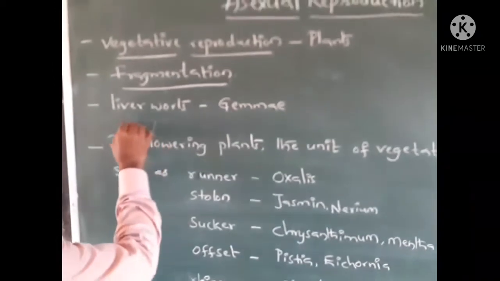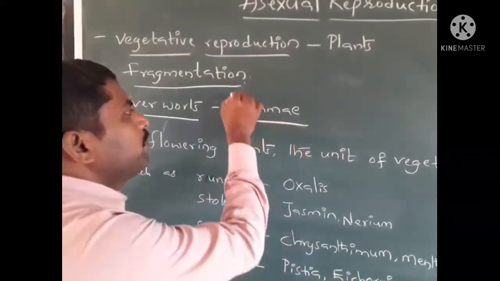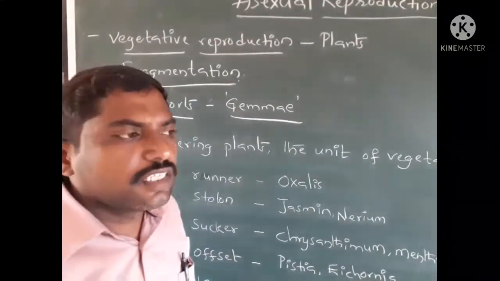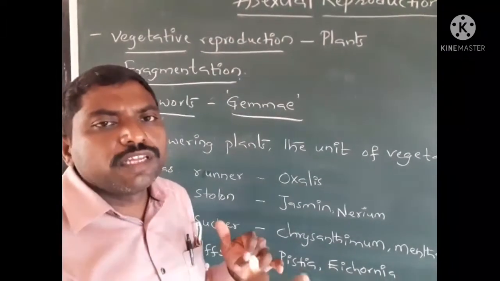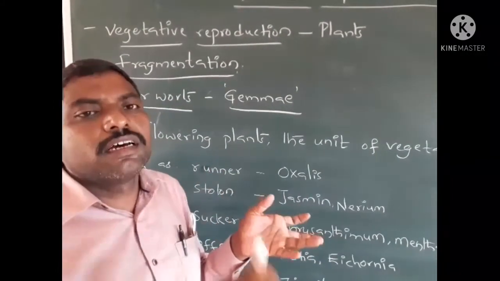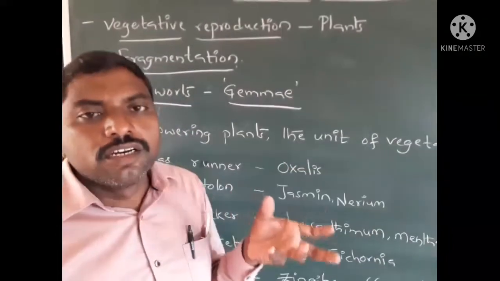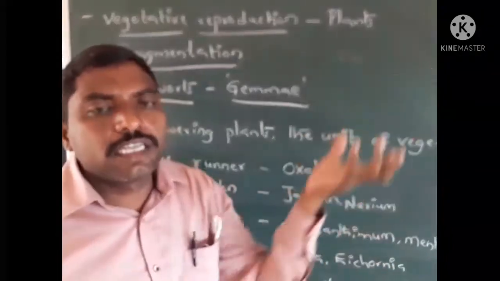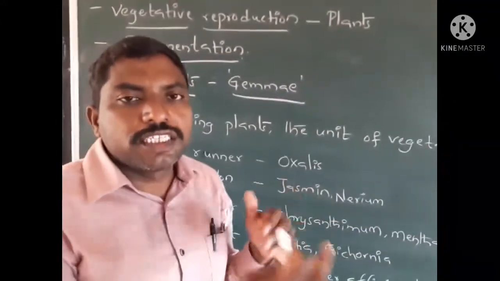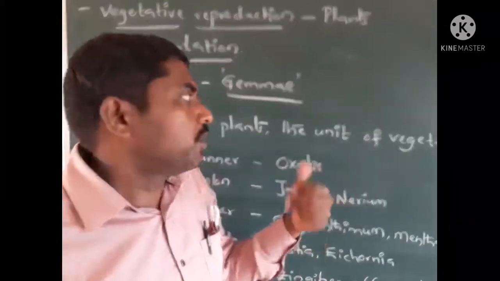Especially see here the liverworts. Liverworts have gemmae. Gemmae are special structures formed on the thallus of Marchantia, like liverworts. These are detached from the thallus, germinate in a suitable environment and form new individuals, which means they also participate in vegetative reproduction. Vegetative reproduction is another type of asexual reproduction.